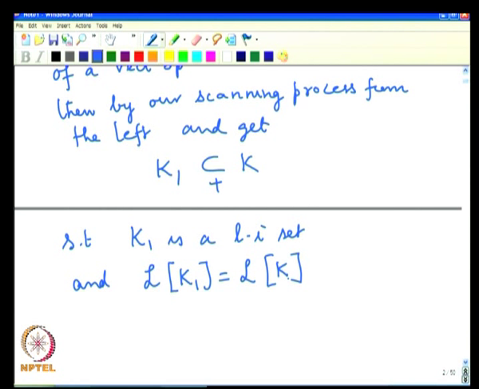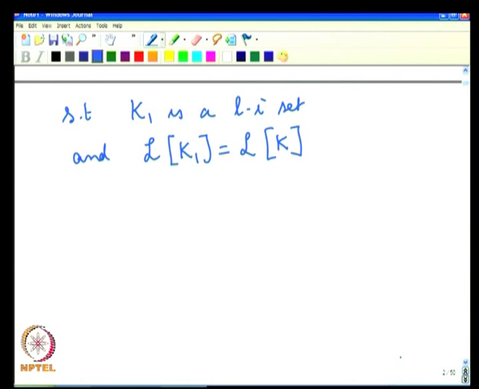So, what this says is that if you have a linearly dependent set, you can remove the redundant information and get a smaller set that generates the same subspace. We shall be using these properties repeatedly.